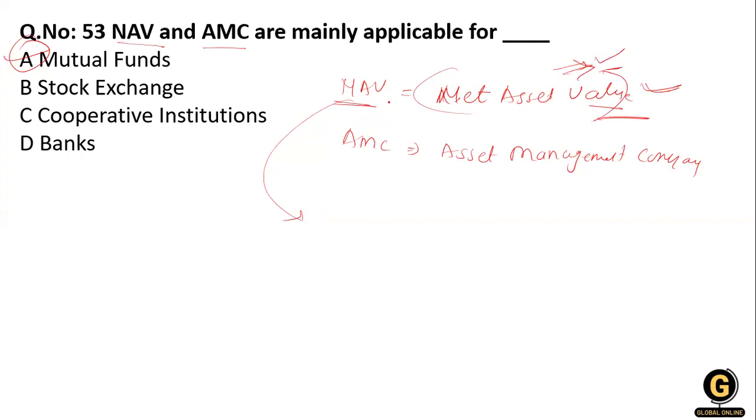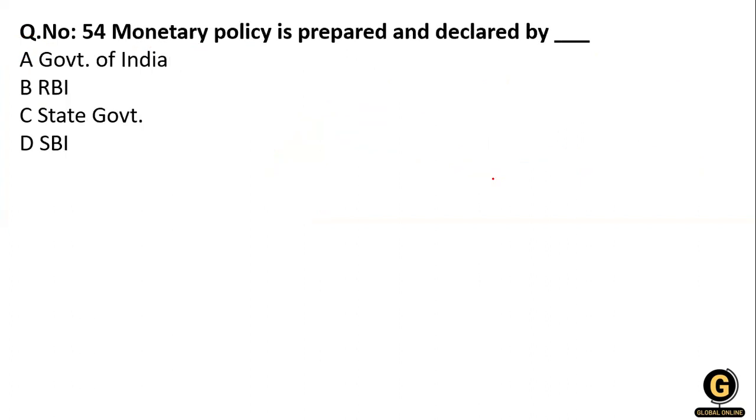The AMC is a firm that pools money from various investors for investing in various securities. Clear? Now, next question. Monetary policy is prepared and declared by the Government of India, RBI, state government, or SBI. You know that monetary policy is related to RBI.